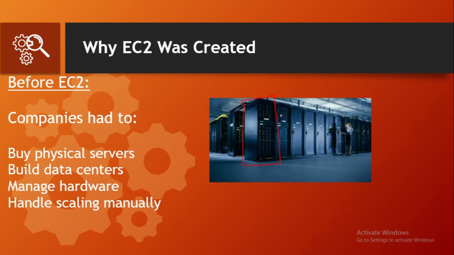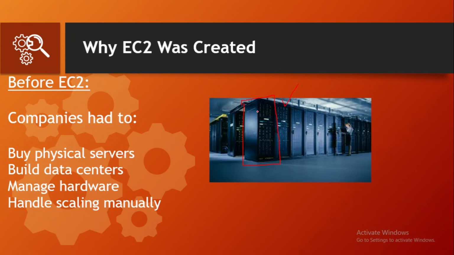We have to install all the dependencies, install the operating system, run the code, and then make sure that this server will be able to handle traffic and host the application easily. So by using Amazon EC2, we have the advantage that we can launch a server in minutes without worrying about